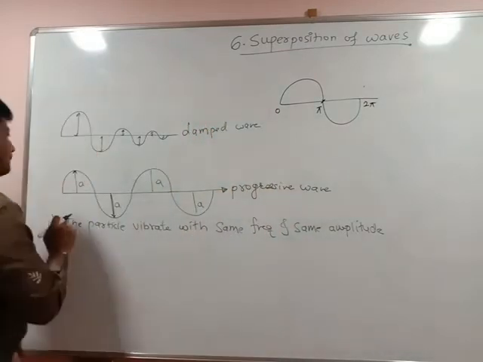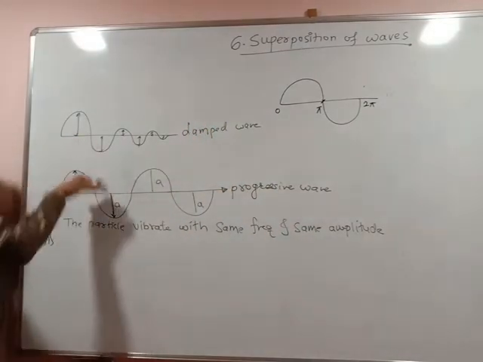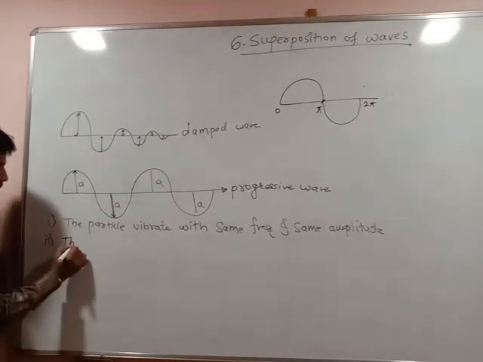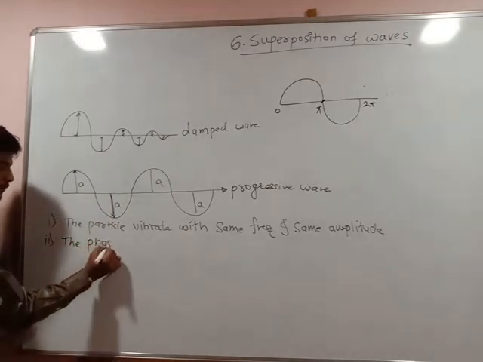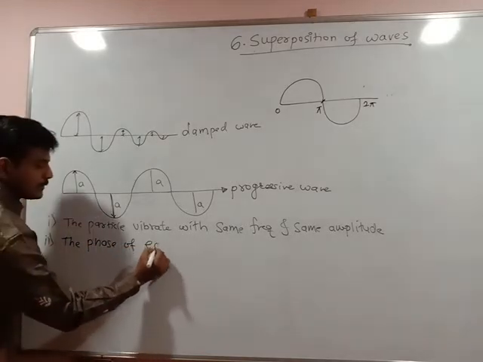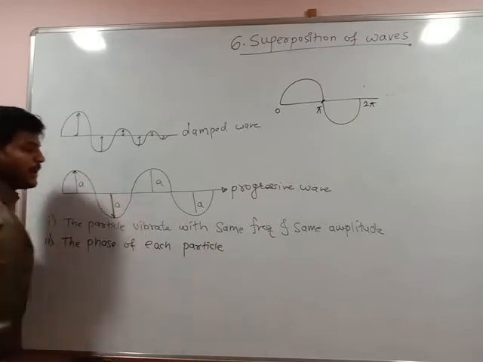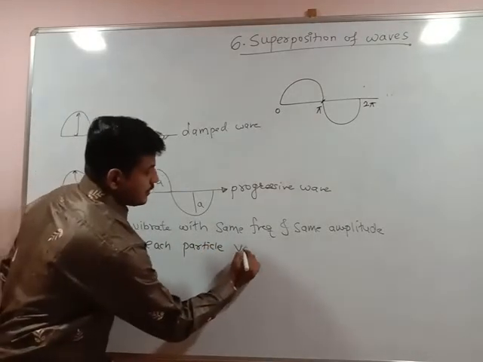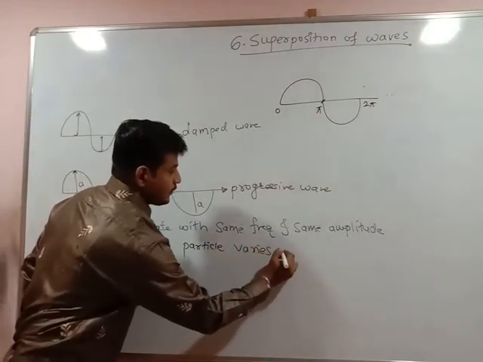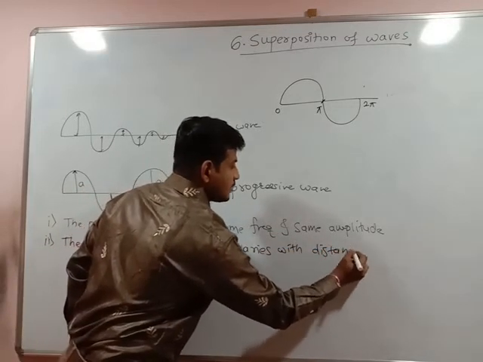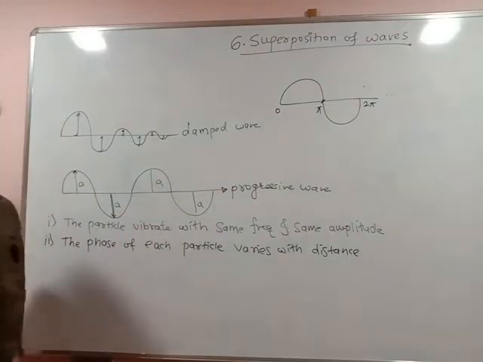So some particles are moving in the upper directions, some particles are moving in the downward direction. So I can say the phase of each particle varies with distance.